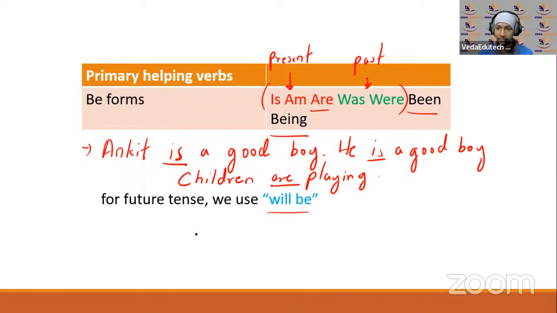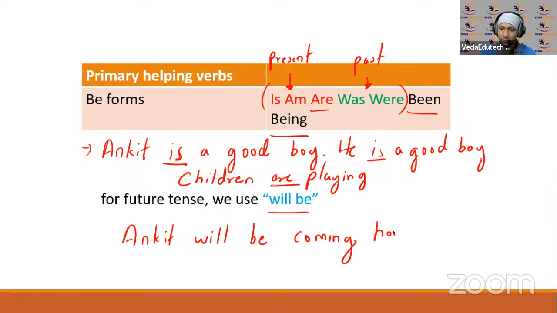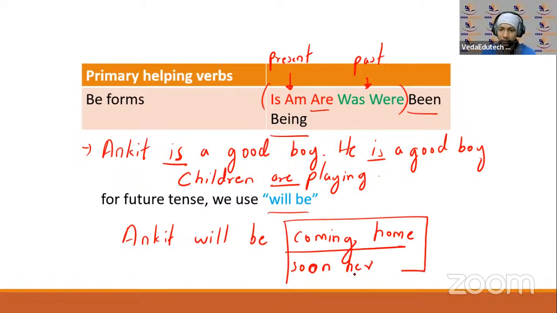Future tense के लिए, okay, Ankit will be, okay, coming home, or is coming home ना तो we can also will be soon here. दोनों आप बता सकते हैं, any of these two words what you can choose, right? दोनों आप बोल सकते हैं. इसका मतलब ये हो जाता है अंकित घर आ जाएगा, ठीक है, आ जाएगा थोड़ी देर में, he'll be coming soon. Okay, like this. So this is for all those present and past situations.